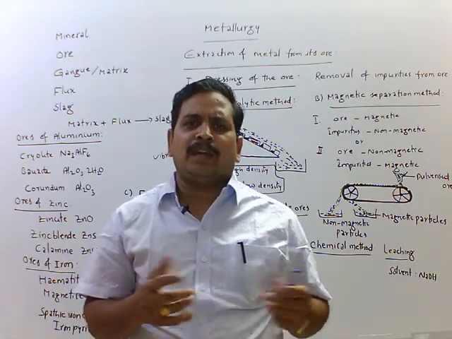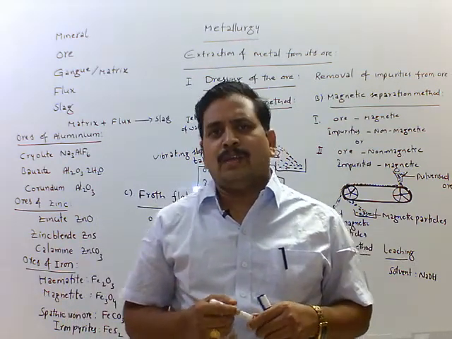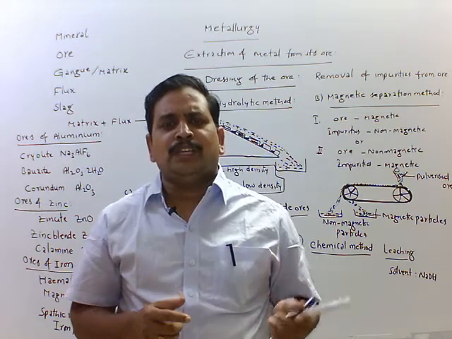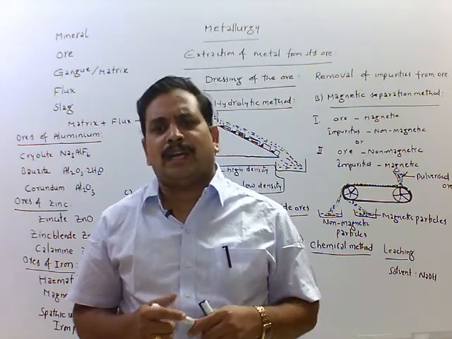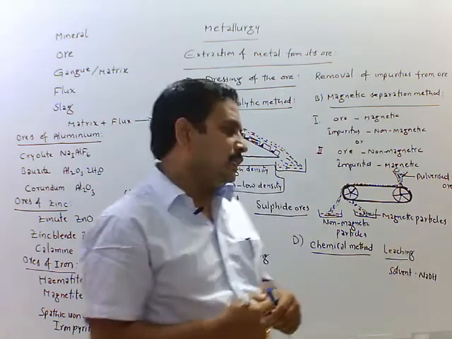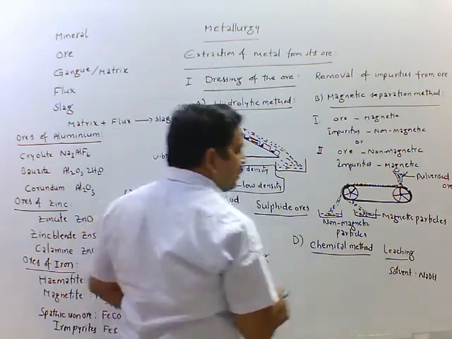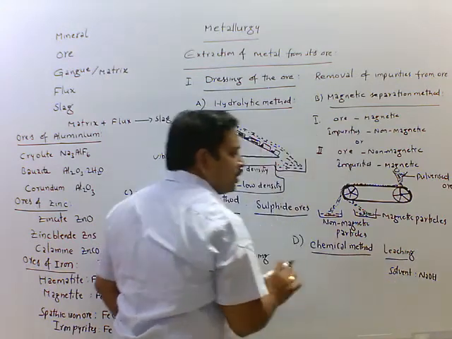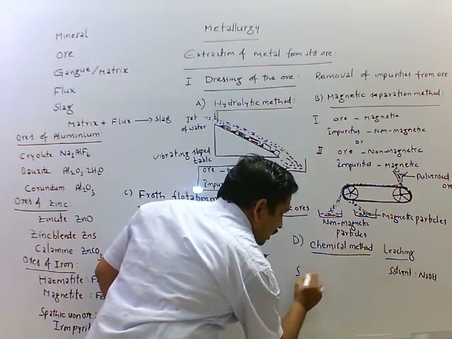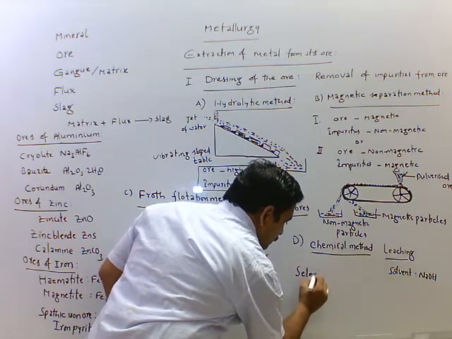Then we can separate the mixture by filtration. We get residue impurities, and filtrate containing sodium hydroxide and ore particles. So in this method, selective dissolution of the ore particles in a suitable solvent is called leaching.